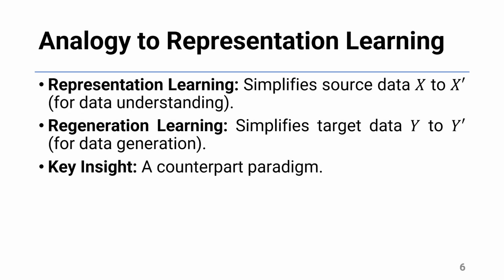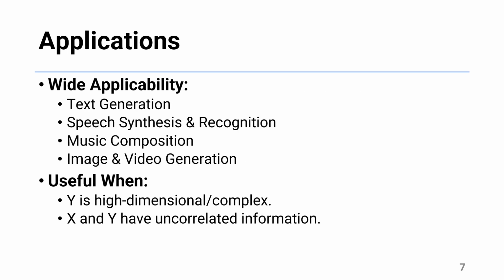The authors draw a powerful analogy between regeneration learning and a more traditional machine learning concept, representation learning. In representation learning, which is typically used for tasks where we are trying to understand data, such as image classification, the goal is to create a compact representation of the source data X, which they call X'. This makes the task of classifying X' into a target label Y much simpler. Regeneration learning, on the other hand, is the counterpart for data generation tasks. Instead of simplifying the source data, it simplifies the target data.